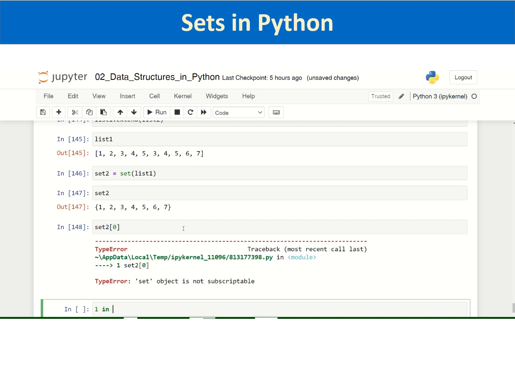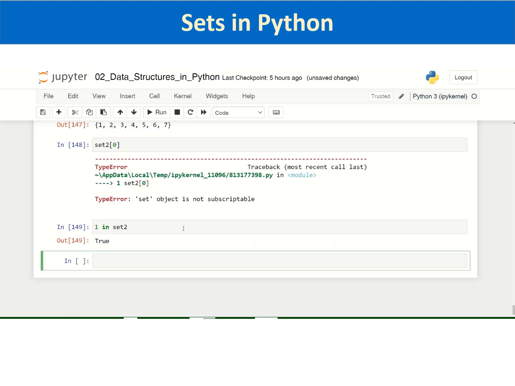If I want to check the presence of a value in a set, it is the same as what we have seen in tuples and lists. Using the keyword in, we can check the presence of unique values in the set. So if you have data which may have multiple repeated values, you can create a set out of it using the method set, and then you can check the presence of the value.